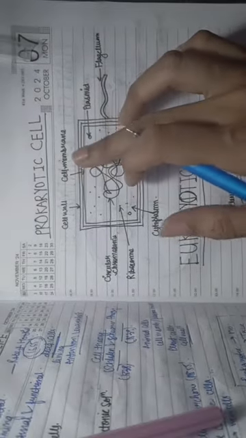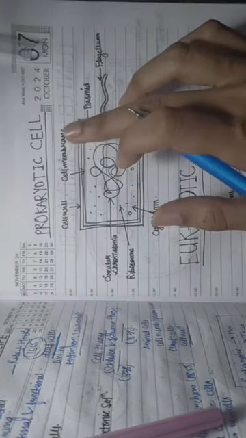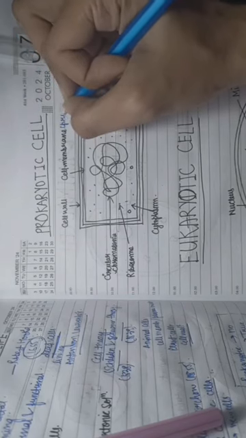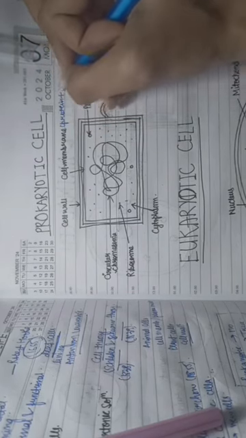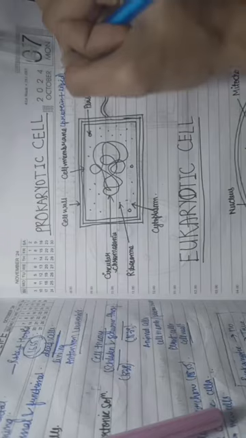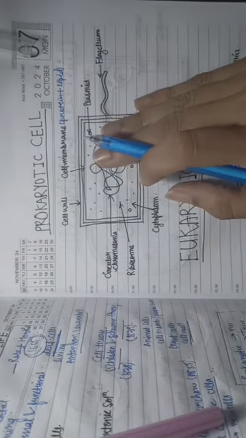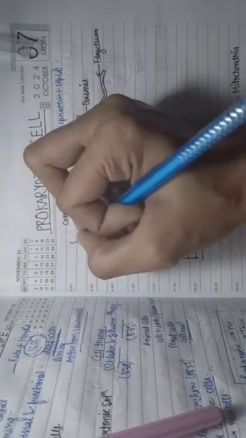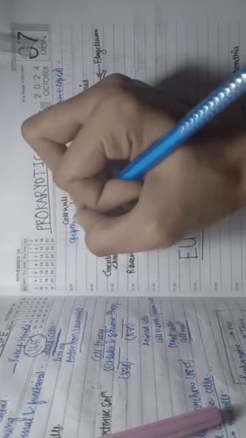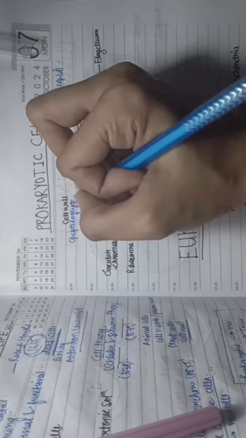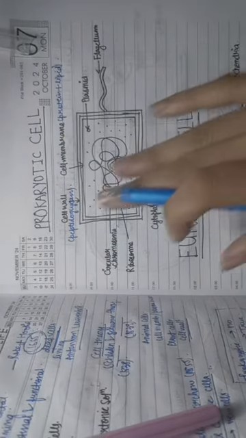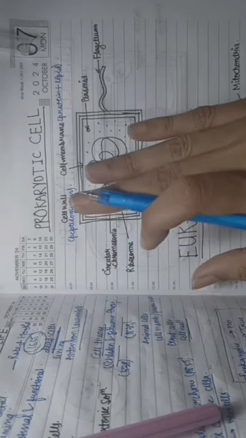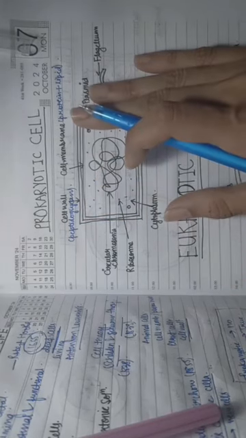So the first one is the cell membrane. This cell membrane is made up of protein plus lipid. Now outside the cell membrane there is a rigid structure known as the cell wall, and this cell wall is made up of peptidoglycan. This peptidoglycan is responsible for the formation of the cell wall, and this cell wall provides a protection layer to the cell membrane.